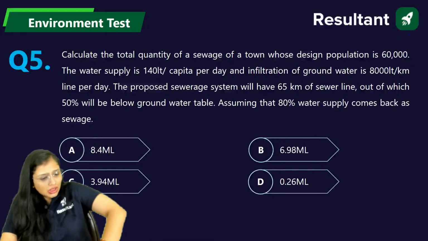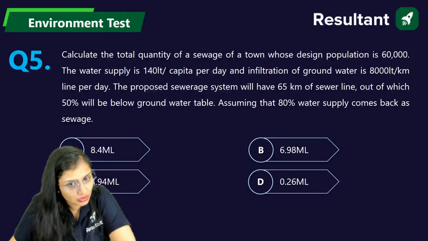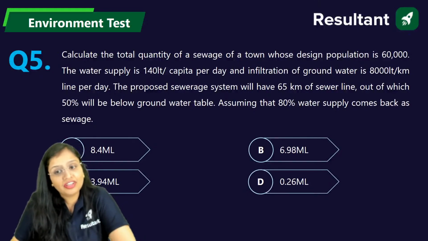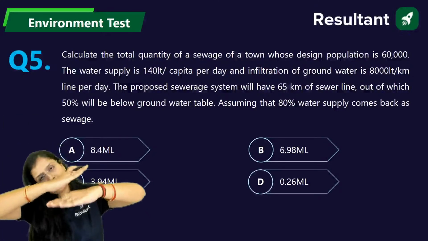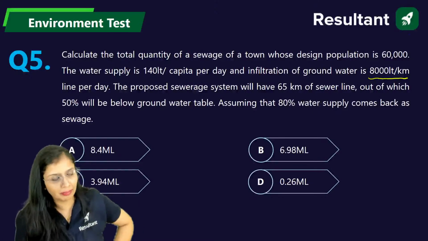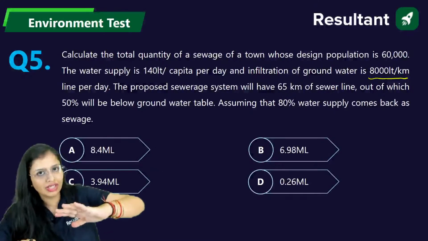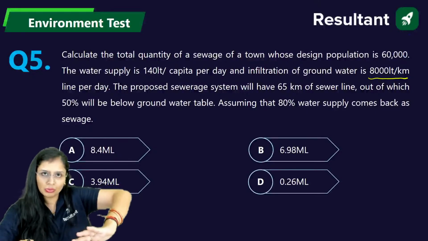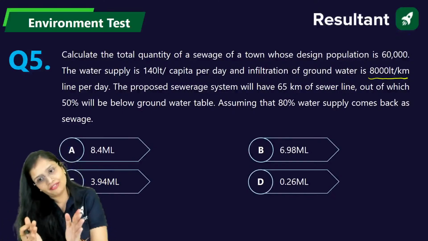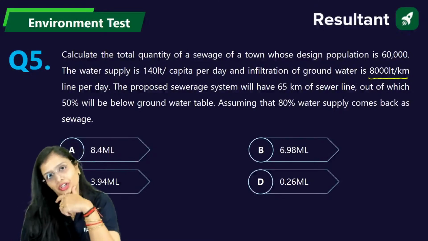Calculate the total quantity of sewage of a town whose design population is 60,000. Water supply is 140 liters per capita per day. And infiltration of groundwater: the water which is falling, a part of it is infiltrated, and how much is infiltrated? 8,000 liter per kilometer per line. The sewer line is 65 kilometers, and out of that partially it is laid near the groundwater table, 50%. Now, if 80% of the water flowing is coming back as sewage, how much is the total quantity of sewage?